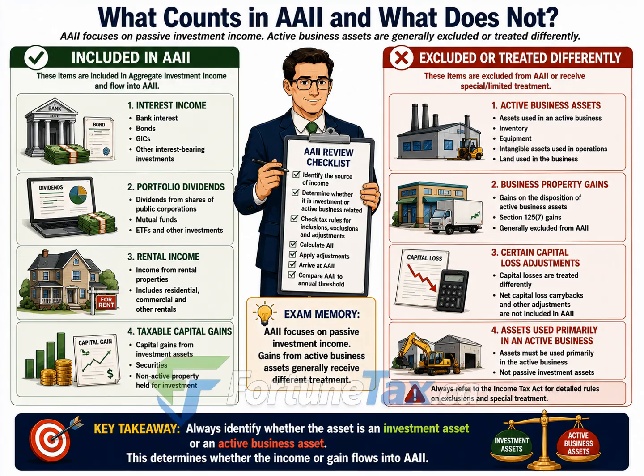Third is rental income. When a corporation owns rental properties that function as investment assets, the resulting rental income is generally considered passive income and forms part of AII. And fourth, taxable capital gains from investment assets are typically included as well. For example, if a corporation sells shares, securities, or other investment property and realizes a gain, that gain may contribute to AAII.